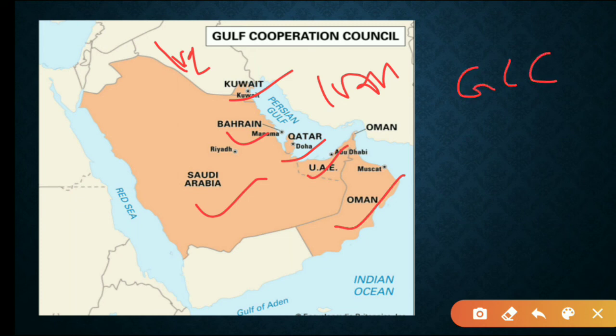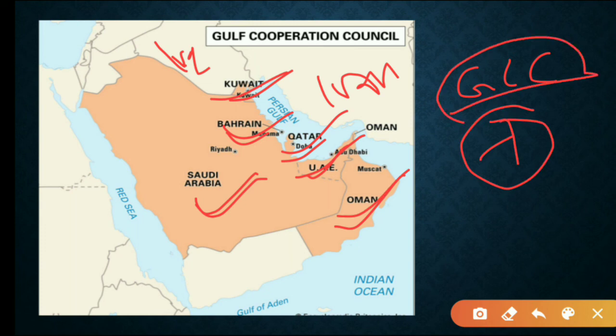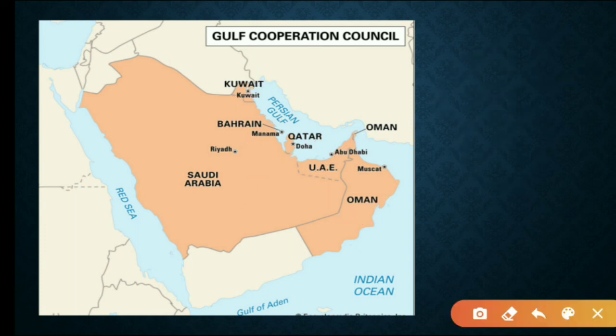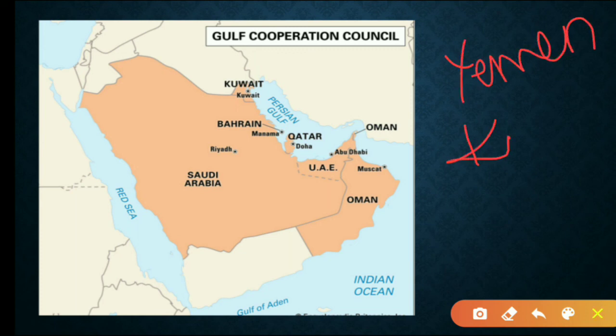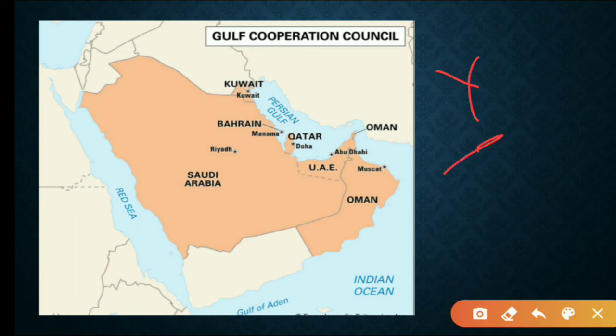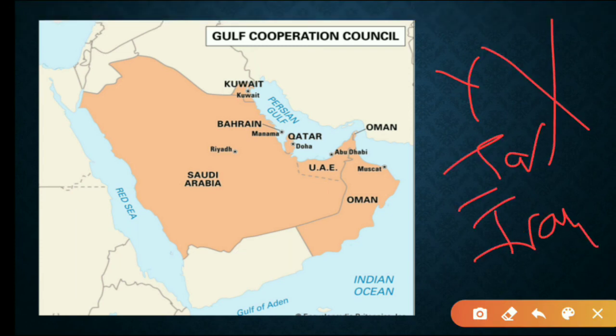How many countries we have in total? Kuwait, Bahrain, Saudi Arabia, 3, 4, 5, 6. Six countries are in Gulf Cooperation Council. And you should remember that Yemen, Iraq and Iran are not a part of Gulf Cooperation Council.